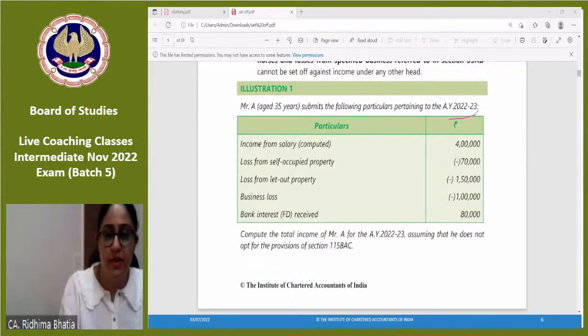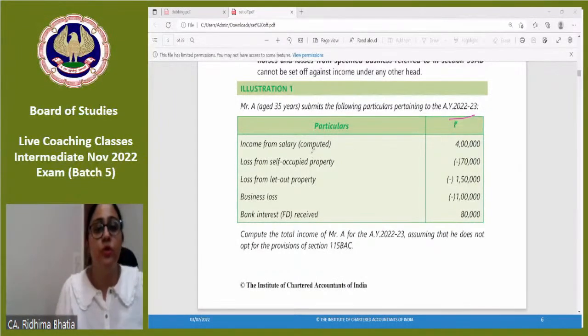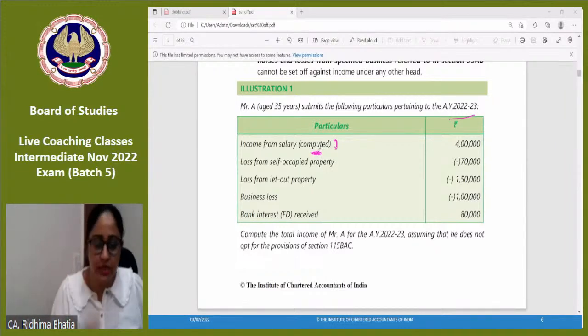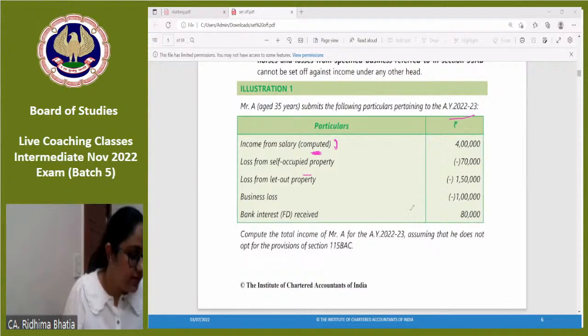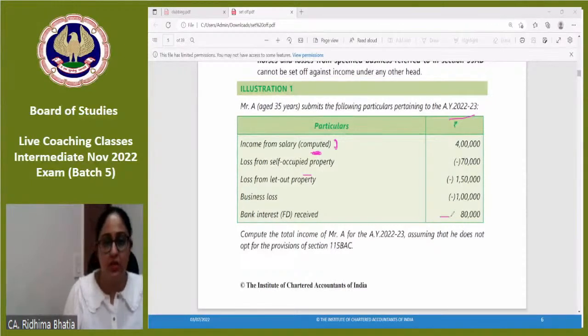Assessment year 22-23 means salary income computed. Where it is written computed, you will not get 50,000 rupees ka deduction, standard deduction. This is computed means final income from salary. Loss from self-occupied property, 70,000. Loss from let-out property, 1,50,000. Business loss, 1 lakh. Bank interest and FD, 80,000. Okay. Now let's start our adjustment.